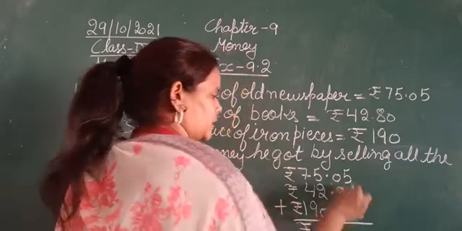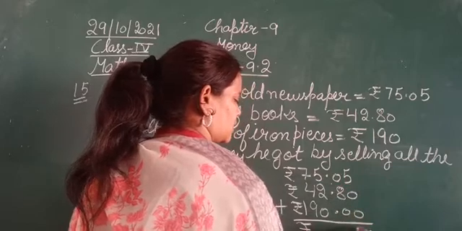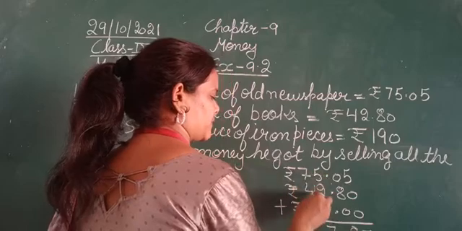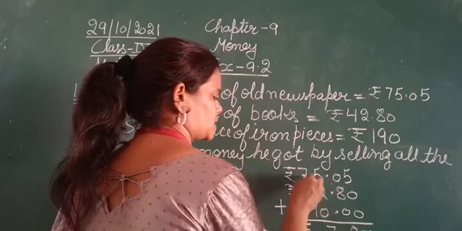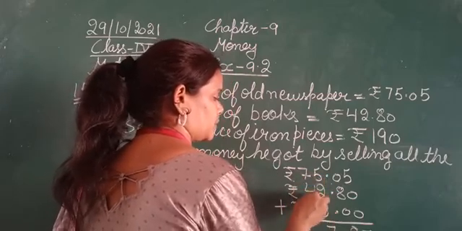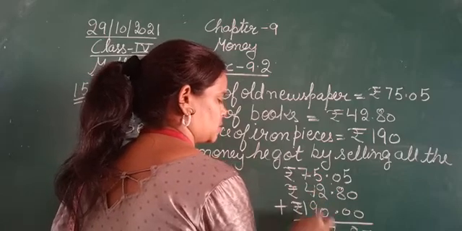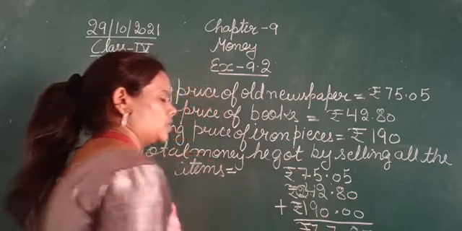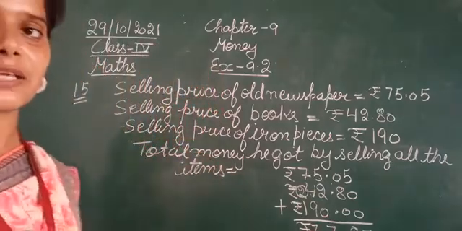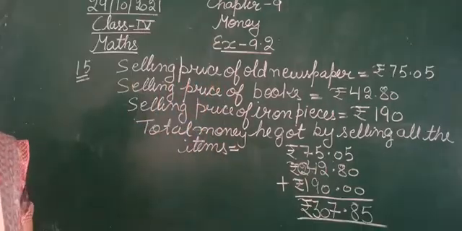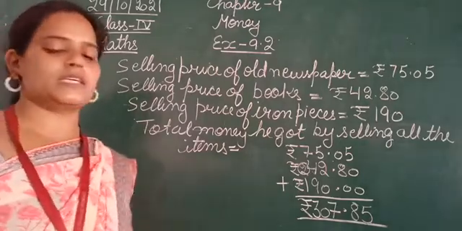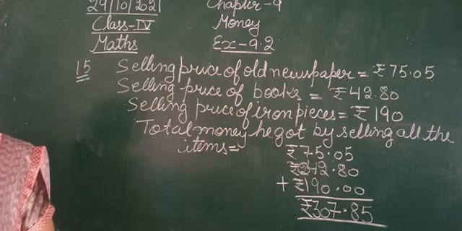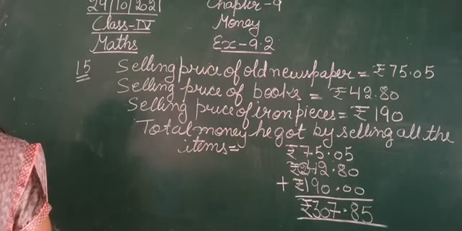Okay, so let's calculate. This is 5, 8, 5 plus 2, 7, 7 plus 4, 11, 11 plus 9, 20, 0, 2. So 2 plus 1 is 3. This is 307 rupees and 85 paise. So this is the amount that he has received by selling all the items, that is 307 rupees and 85